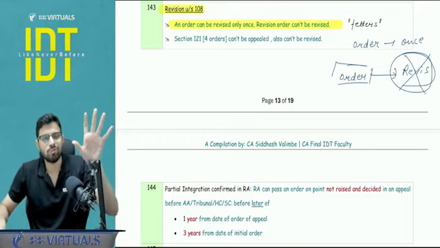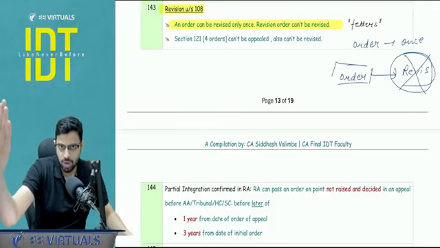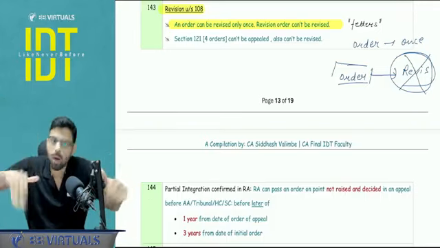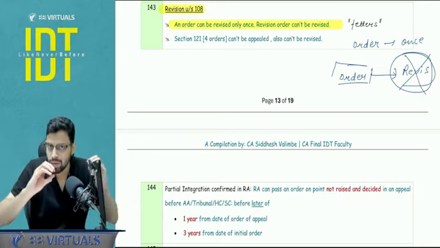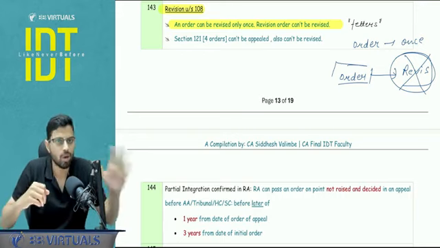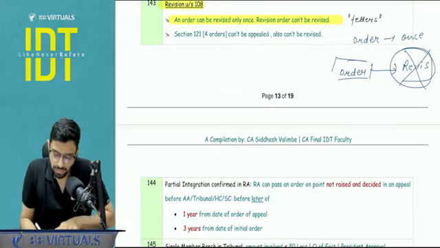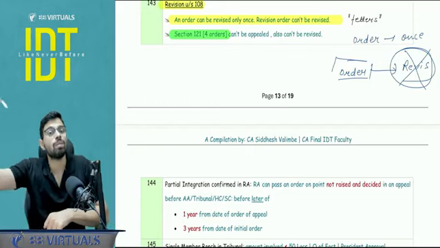So here there is often a confusion that, sir, is it talking about the same thing? No. The original order which I want to revise, I can do it once, and my revision order cannot be revised by me. Me means not by anyone, no one can revise that order, neither me nor anyone else. Is this clear? Okay. Just a point to be noted, section number 121, that heading is non-appealable orders.